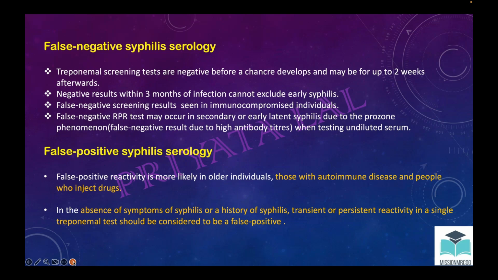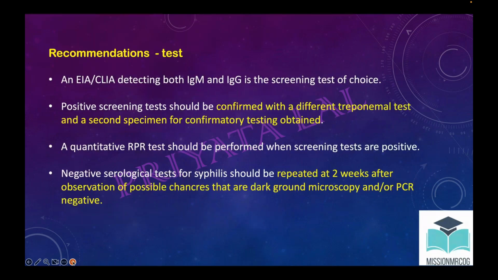Now the recommendation, what the guideline recommends, is that EIA and CLIA are the screening tests. If they are positive, then a second specimen will be taken and a second treponemal test is done. RPR is used when the screening test is positive, and RPR usually helps in assessing the response to treatment. Now, if the test has to be repeated, it has to be repeated after 2 weeks.